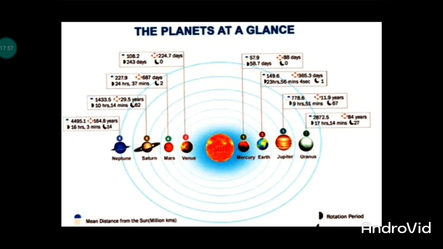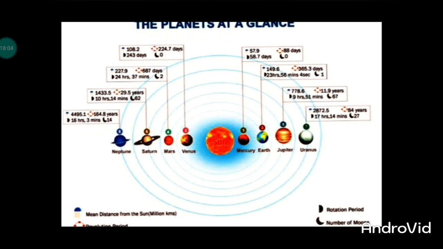The biggest planet is Jupiter. Second is Saturn, third is Uranus, fourth is Neptune, fifth is Earth, sixth is Venus. The smallest planet is Mercury. The second smallest planet is Mars.